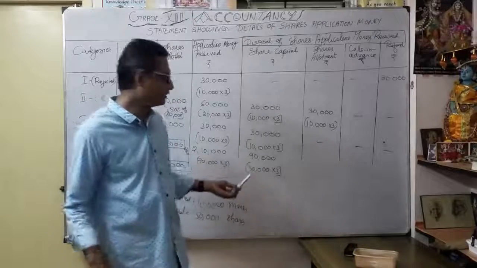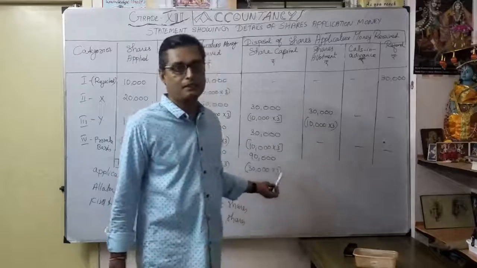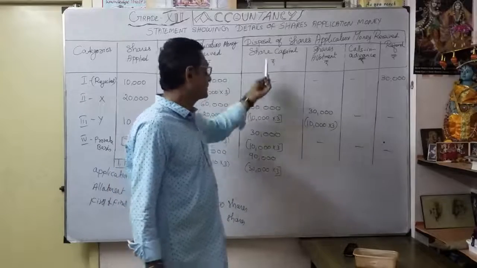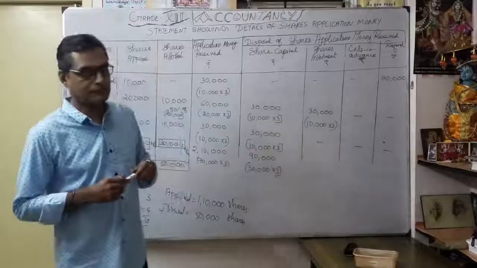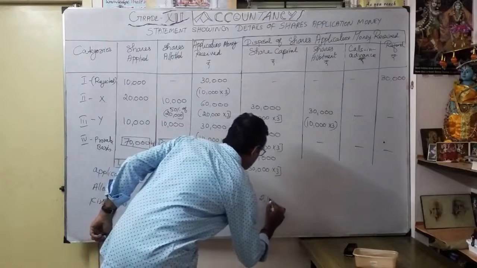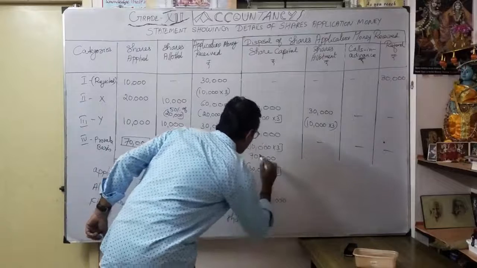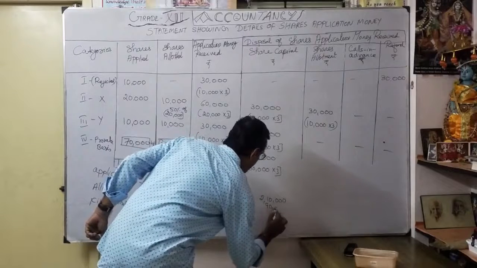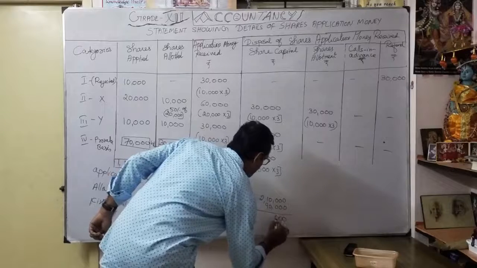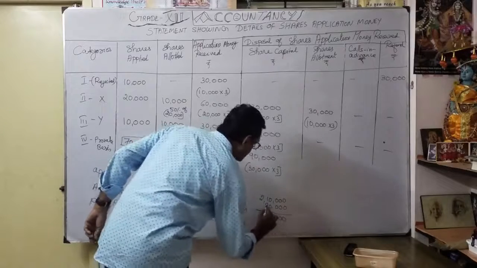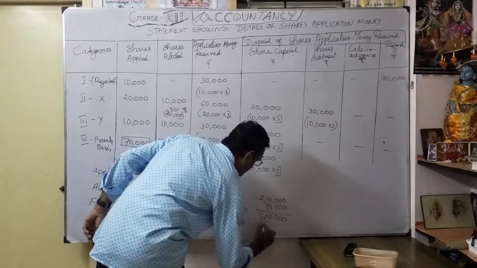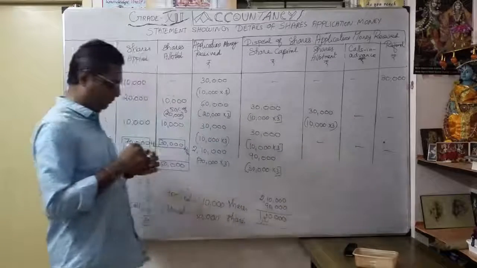That's why 30,000, each share application 3 rupees, only 90,000 I am going to transfer to share capital account. Okay. So see how I will mention here 2,10,000. Now 90,000 gone. So what is the balance here? 11 minus 9, so 2. 1,20,000 available balance right now.